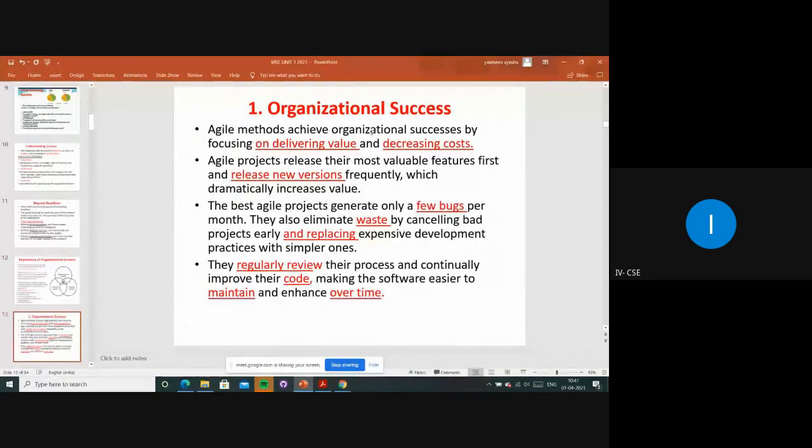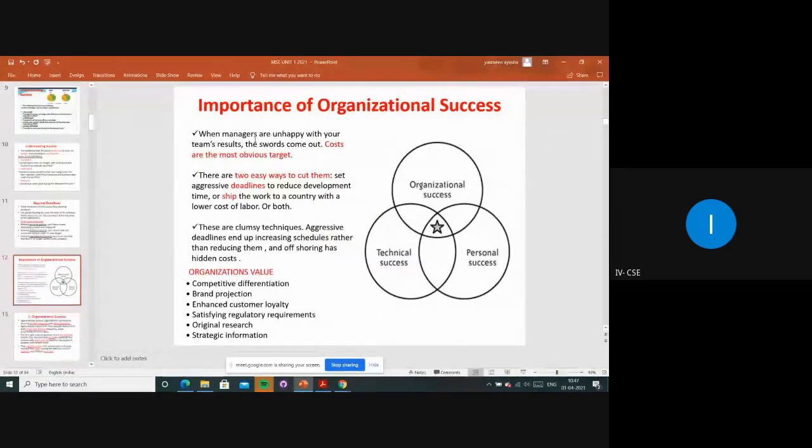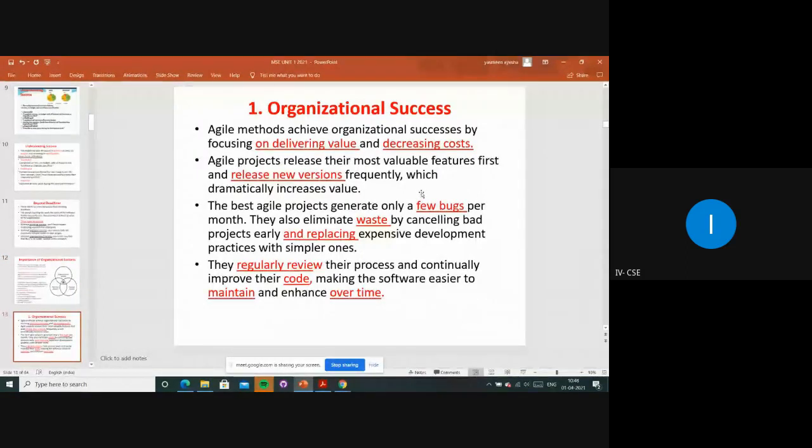So mainly this organizational success. Before, we have seen what the importance is. The two main things are the importance in that: if you let the deadline pass while keeping the projects and exceed the money, and do all these things, that is not successful. To cut all these things, they will be using some third party help and reducing all the risk, and cutting the cost and providing the product to the customer in time. In that case, we will be getting this organizational success. So that is the importance.